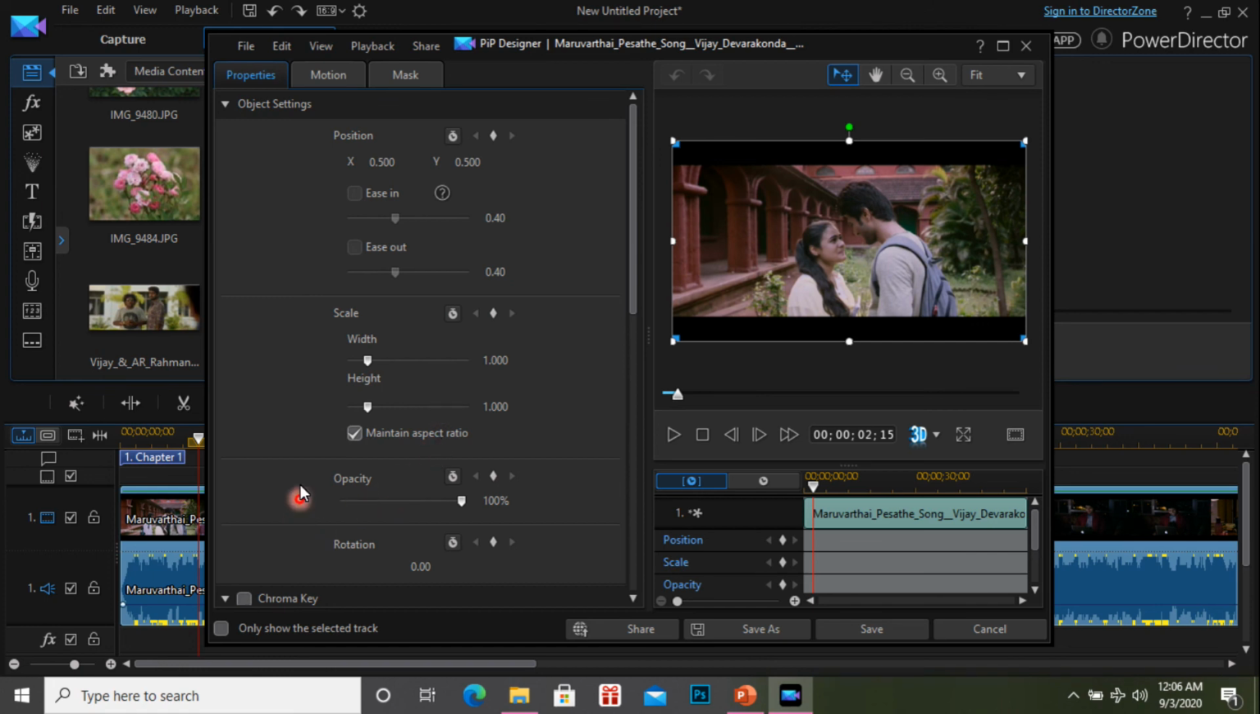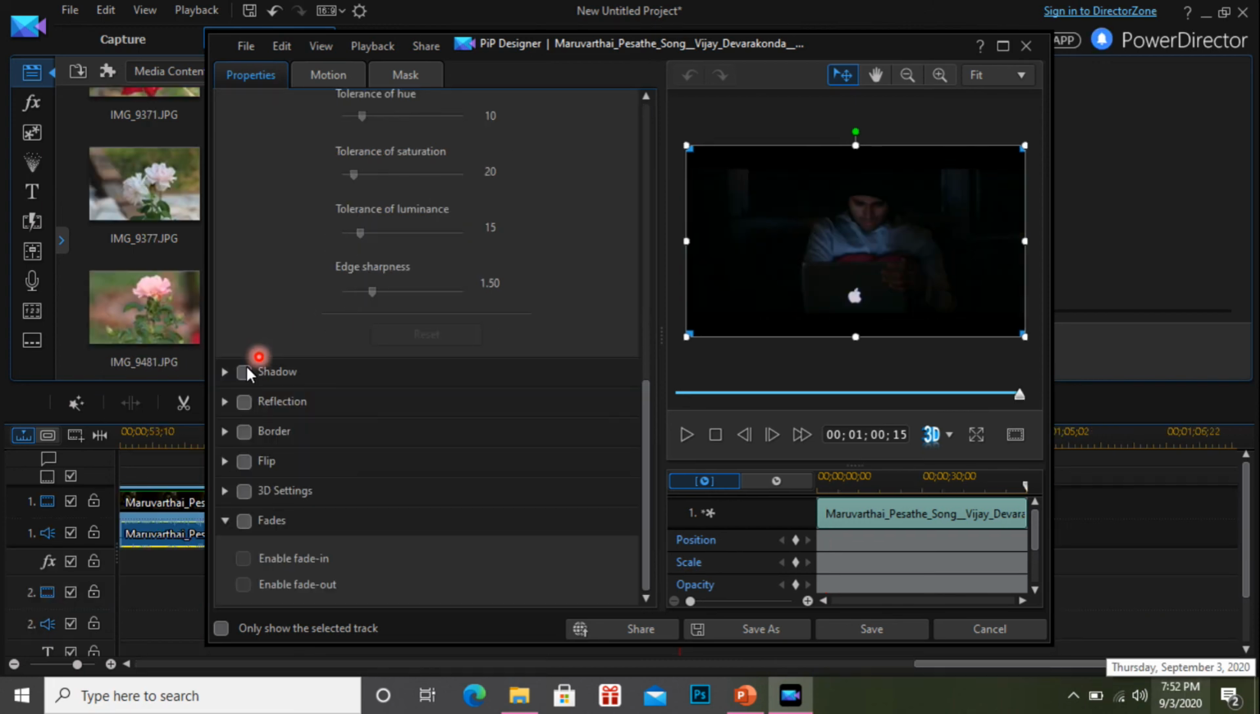These things are very important: the shadow, reflection, border, flip, 3D settings, fades, all the things, okay? So you can give some shade, reflection effects, border. You just go through that and you can easily understand, okay? So fade in, fade out, all the effects you can also do here.